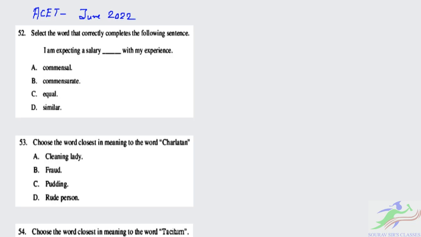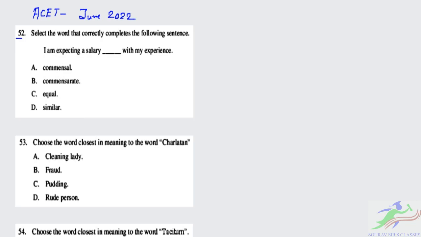You have question number 52. Let's start with it. Select the word that correctly completes the following sentence. Here it is given, I am expecting a salary, blank, with my experience, and options A, B, C, D are there.